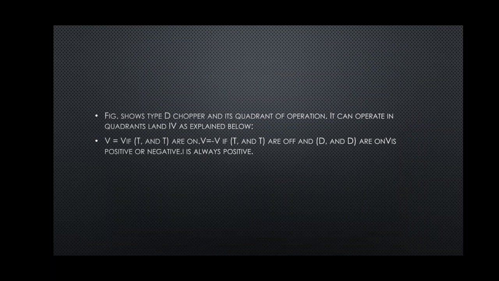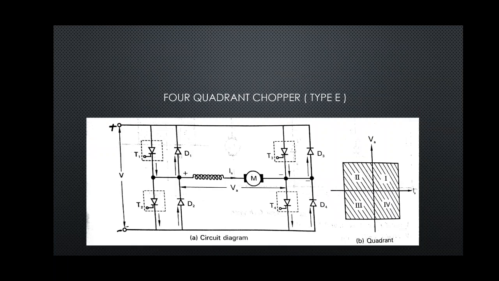So this was the explanation. Next we will go with class E, or the 4 quadrant chopper. The question will be asked as: explain 4 quadrant chopper. When we observe the 4 quadrant chopper, we can see that there are 4 SCRs and 4 diodes.